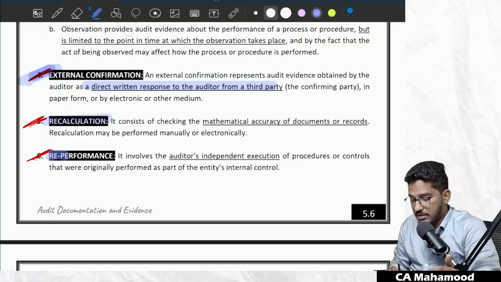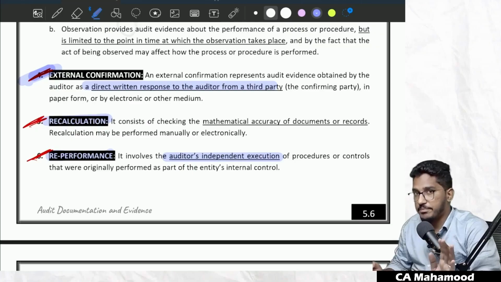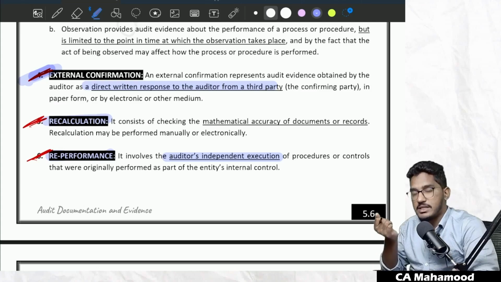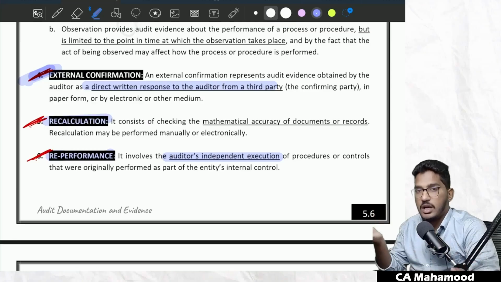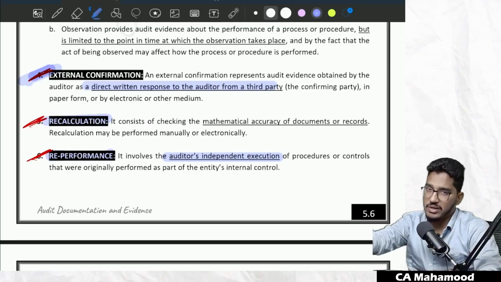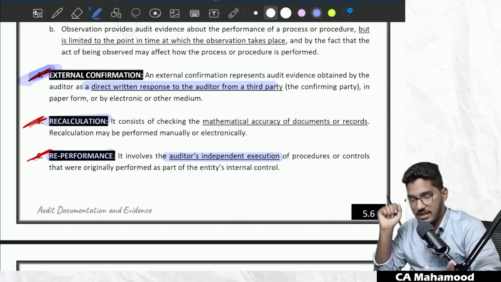And reperformance. Sir, what is reperformance? It is the auditor's independent execution of a process which is already performed by the entity. For example, the entity's management or employees have already done some process, but you are doing it once again to know whether it is correct or not. That we call reperformance. If I give you a simple example, the management staff has already prepared the BRS, but you say, I also know how to prepare the BRS. You prepare the BRS once again on your own, then compare it with the management's BRS. So you have independently executed a process which is already done by the entity. This we call reperformance.